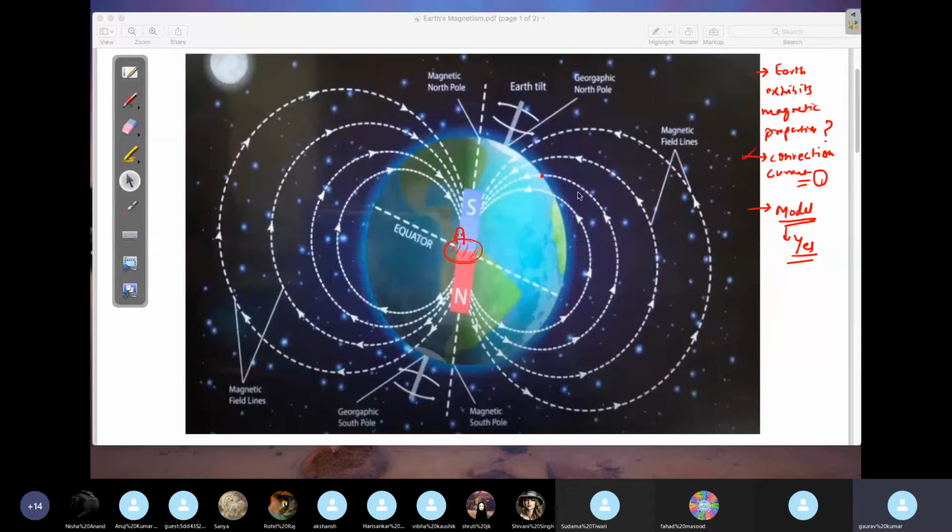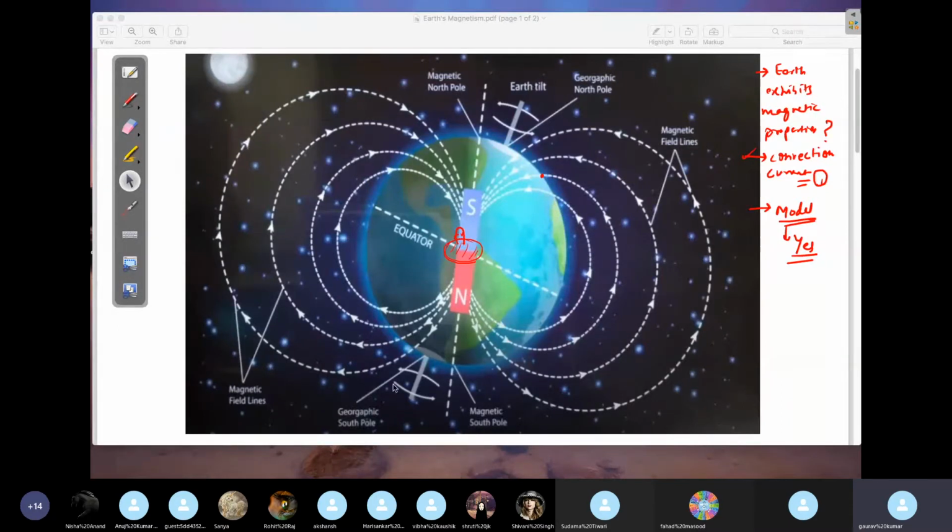With the help of this model, we'll be able to explain all the magnetic behavior of Earth available in the surroundings of the Earth's surface. It's just a model. There is no such real magnet inside the Earth. We're just creating a model to explain all the magnetic properties of Earth's magnetism on the surface of the Earth. So what do we consider here? We consider a bar magnet placed inside the Earth. One end of this will be close to the geographic North Pole.